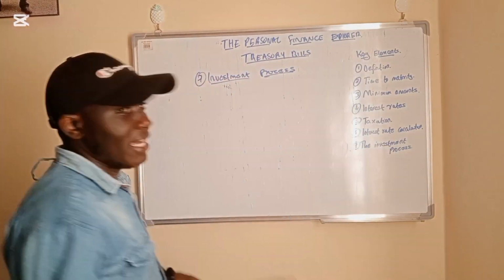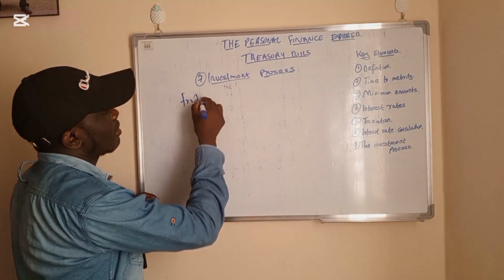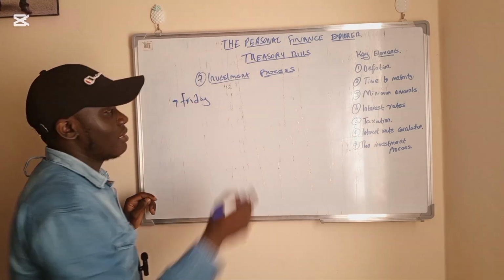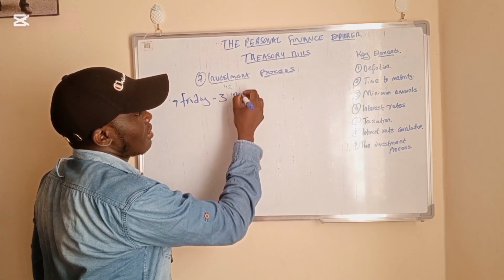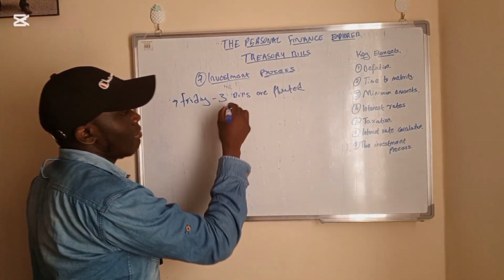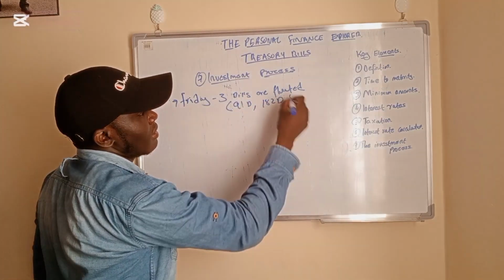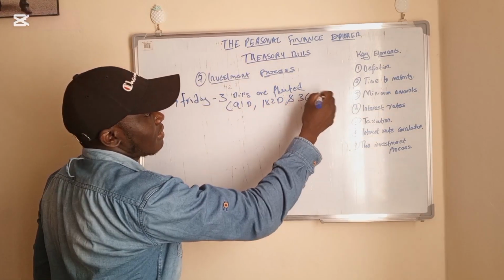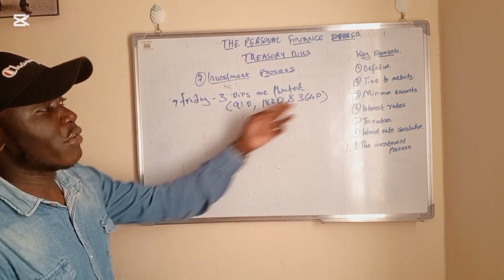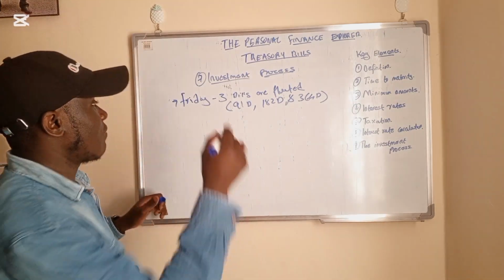On every Friday, 3 treasury bills are floated. And when I say 3 bills, I mean the 91 days, the 182 days, and of course the 364 days. So you have an opportunity to invest in any of the 3 times to maturity. So from Friday,